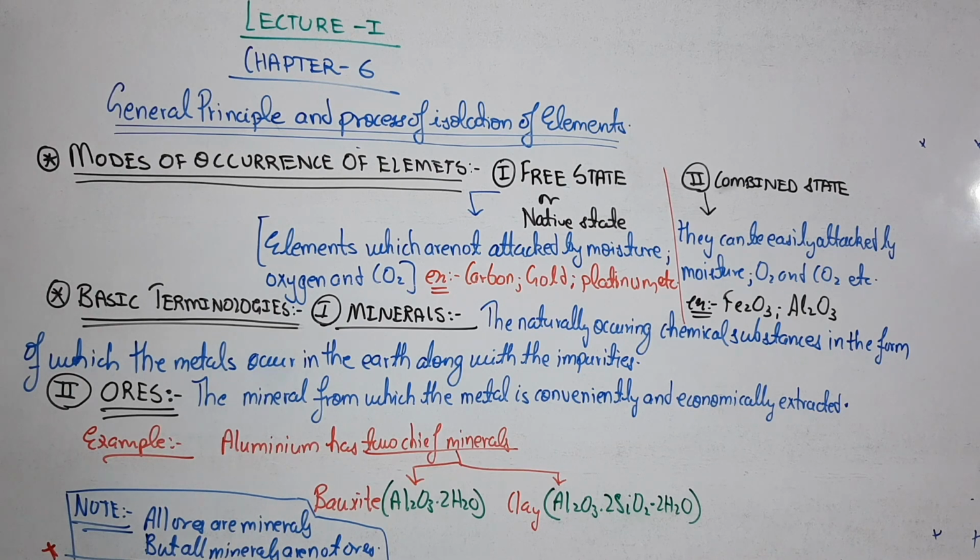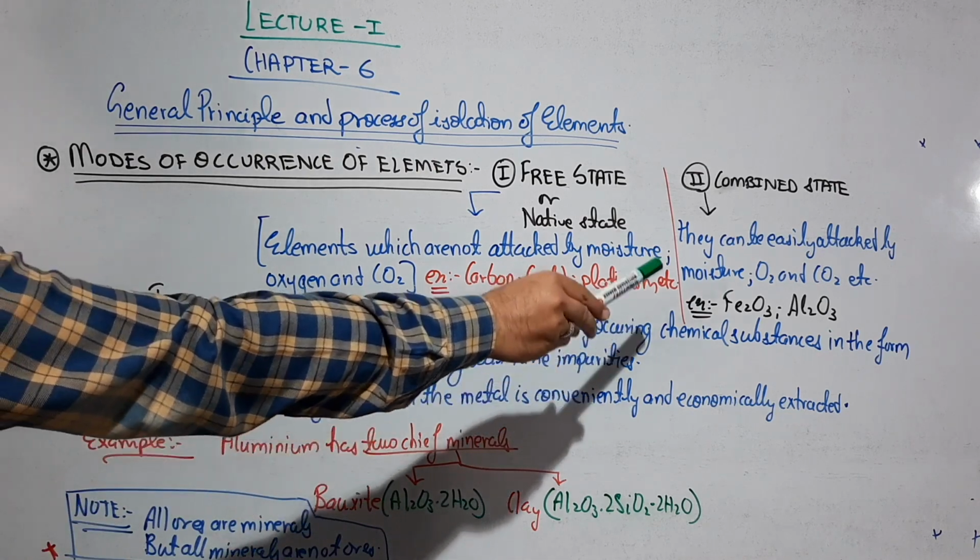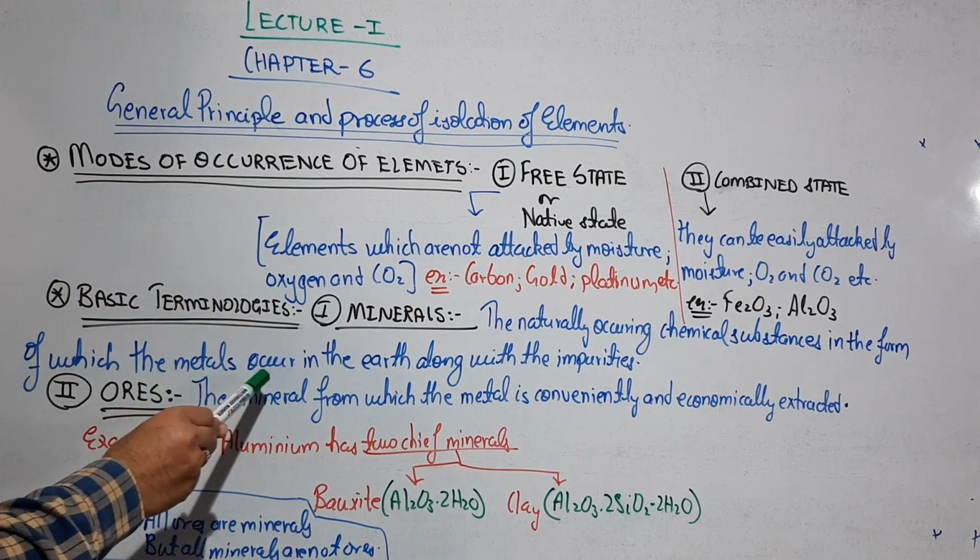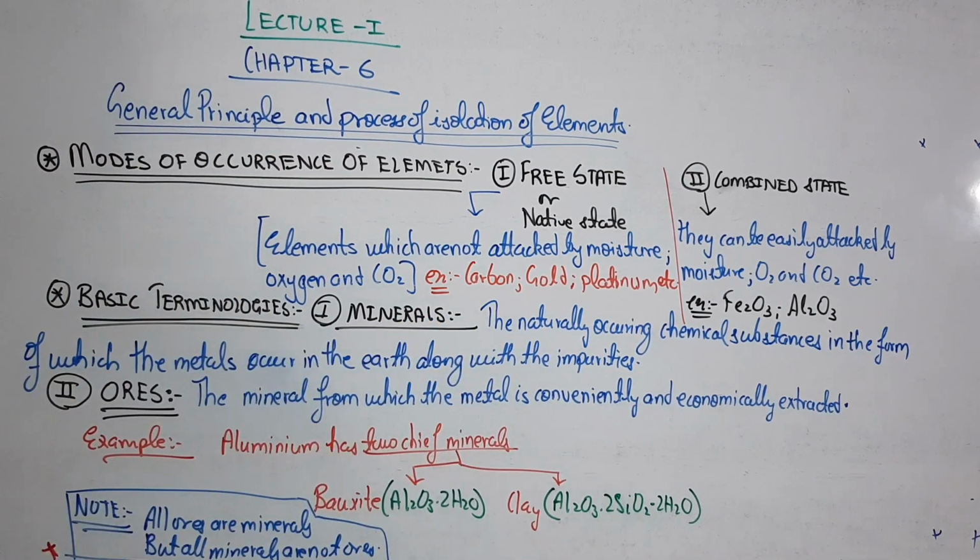So basically what I have taken out from the earth crust is not the metal, it is basically the mineral. The definition of minerals is the naturally occurring chemical substances in the form of which the metals occur in the earth along with the impurities. Now from the minerals we try to extract ores, and from the ores we try to extract the impure metal, and from the impure metal we finally do the refining procedures using vapor phase refining, zone refining, distillation, etc. We are going to study these later in this chapter, and we finally get the pure metal.